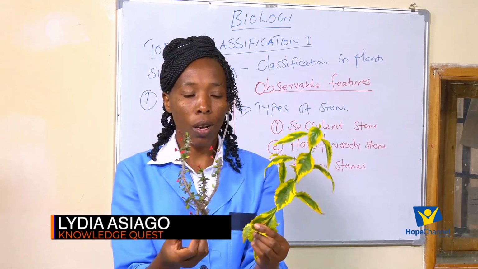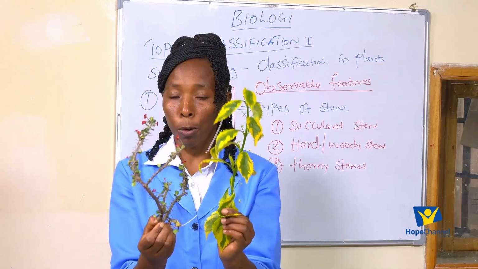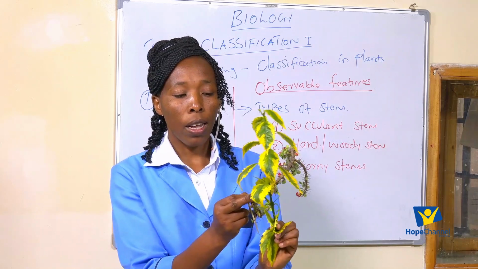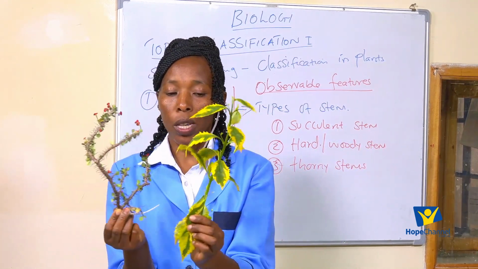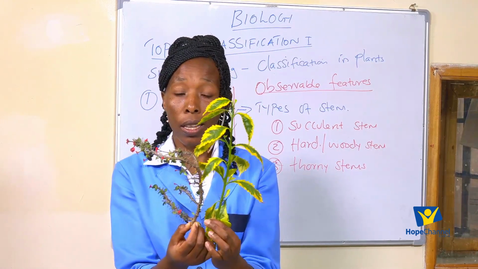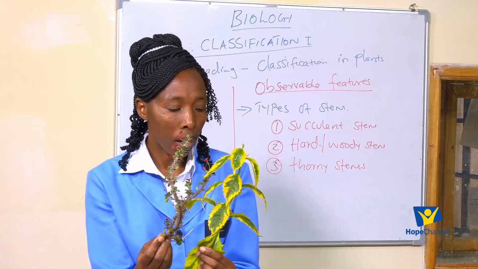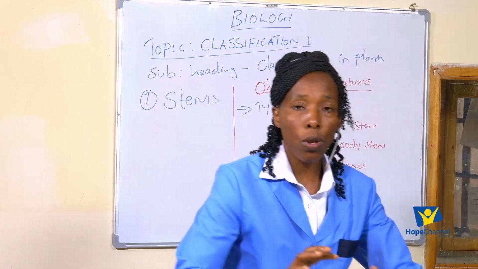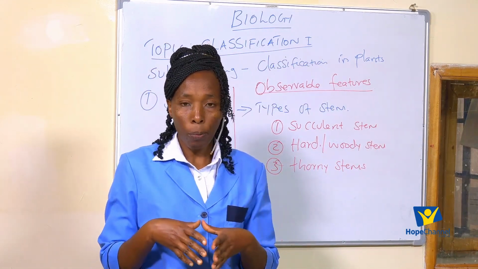What is the reason for placing these two plants into one group? In this case, I've used the stem. This stem has thorns. This one also has thorns. So we say they have thorny stems. So basically, in terms of the stems, that is how we put living organisms into different groups based on the thorns.